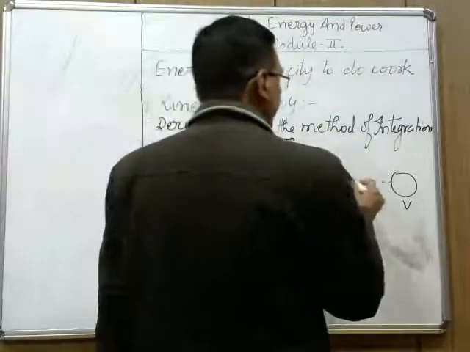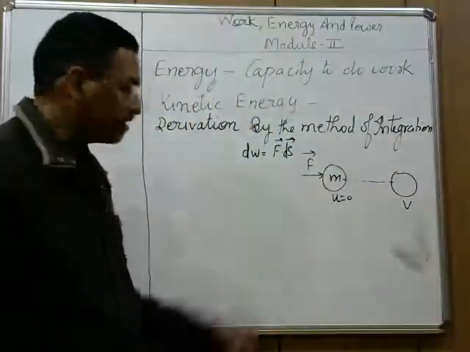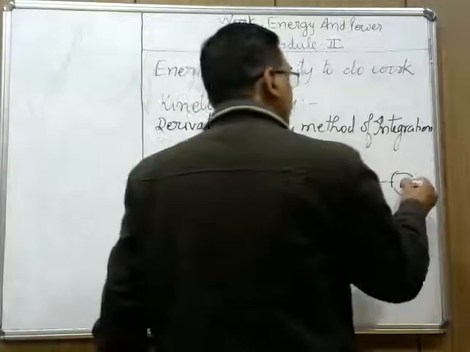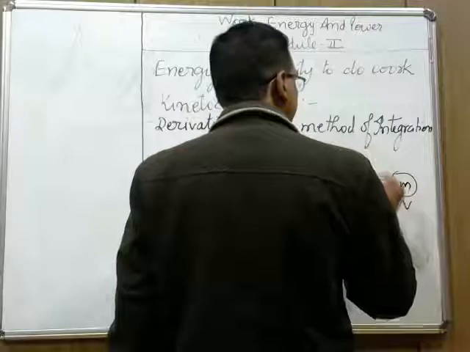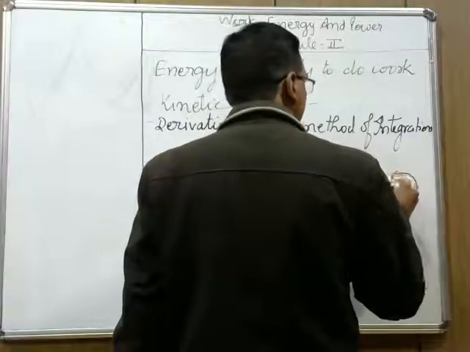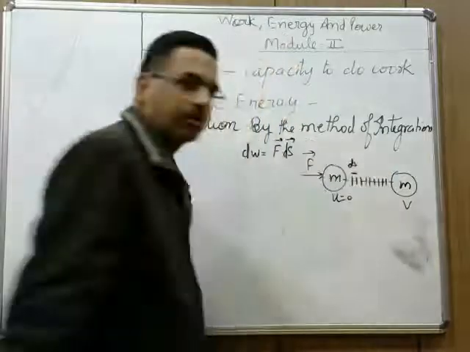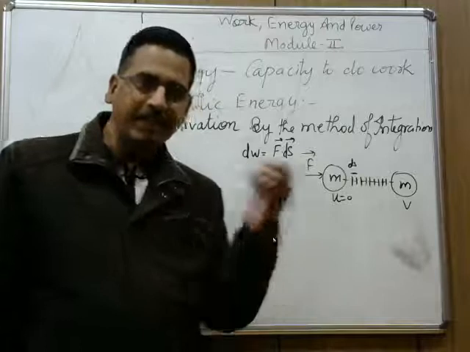What we will do, since force is varying over this distance, we will consider this distance to be made up of small parts, and over one small part whose length is ds, the force can be assumed as constant, meaning minor changes there.